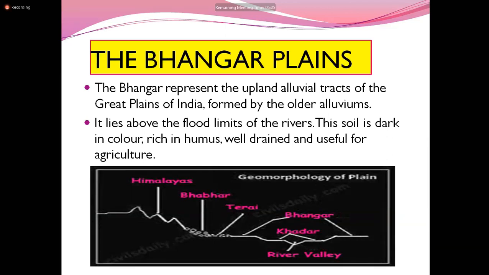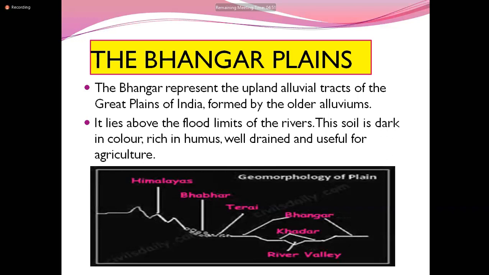Here you can see the alluvial tract, the more alluvium here, formed by the older alluvium. So this alluvium is formed from the older alluvium. We know what is alluvium. Alluvium is nothing but the sediments brought by the river. Older alluvium has been deposited long back, hence it is called older alluvium. So the newer alluvium is formed from the older alluvium, whereas in the Bhangar plain.